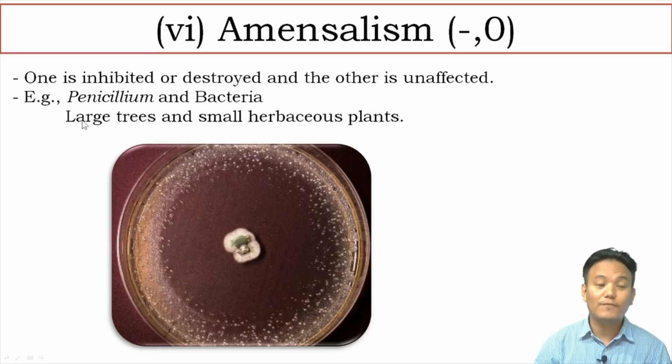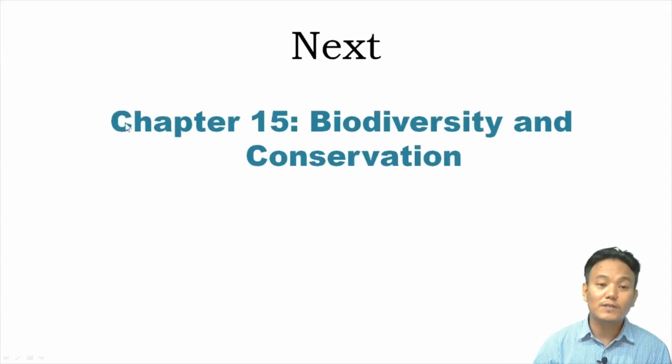And we also have the example of large trees, which inhibit the growth of small herbaceous plants nearby its root. So that is also a form of amensalism. Large trees remain unaffected, whereas the small herbaceous plants' growth is inhibited. So with this, we have come to the end of the chapter. Next, we will discuss chapter number 15, biodiversity and conservation. So please read about biodiversity and conservation before you watch the next video.